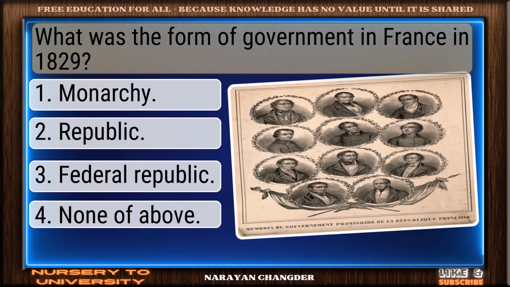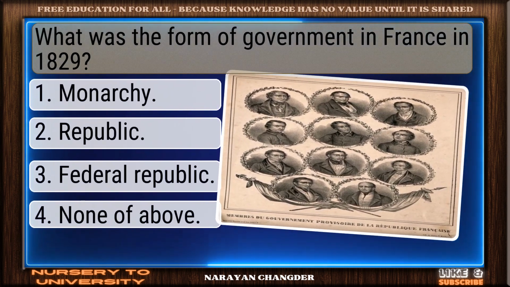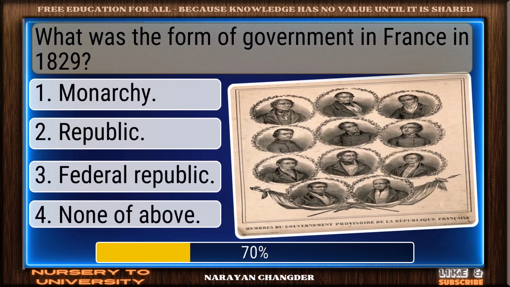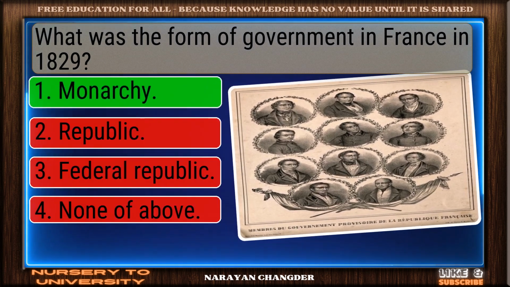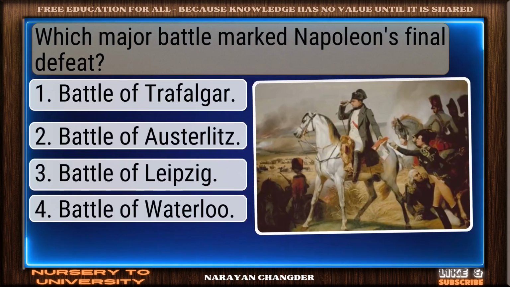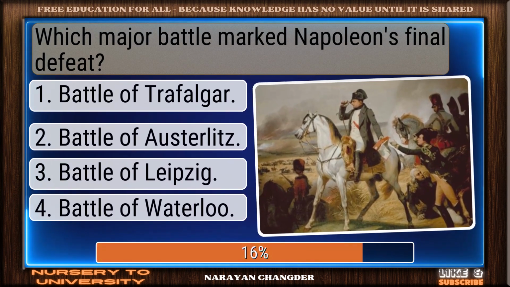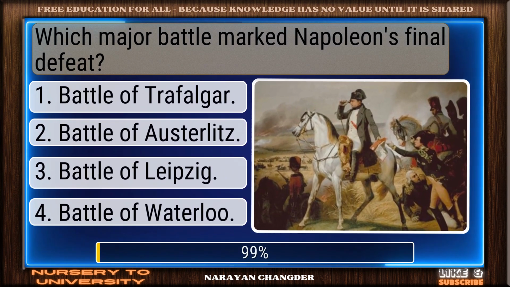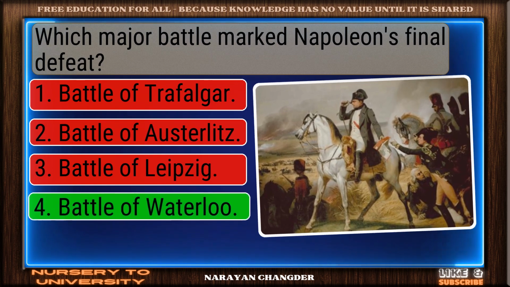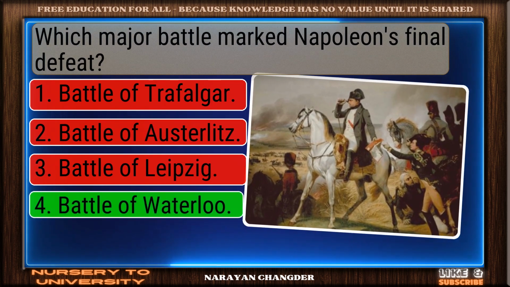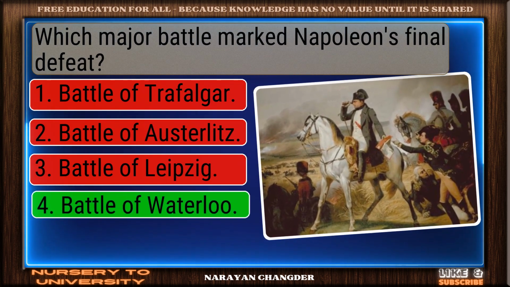What was the form of government in France in 1829? Right again. Monarchy is a valid answer. Which major battle marked Napoleon's final defeat? Solid response. Battle of Waterloo is a valid choice.